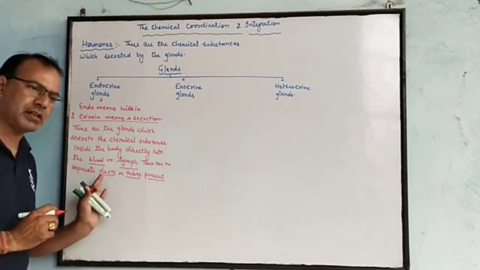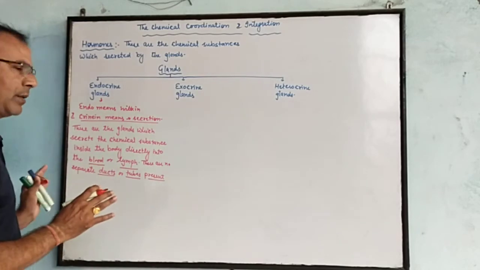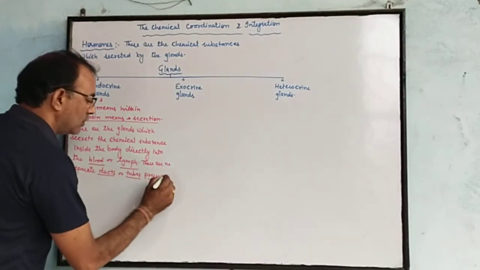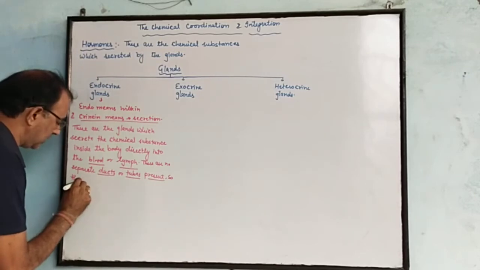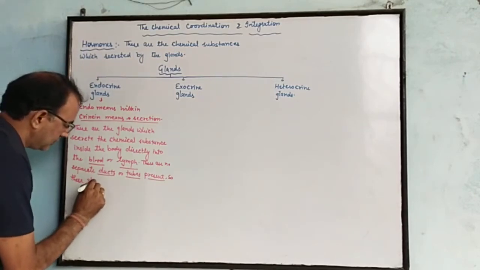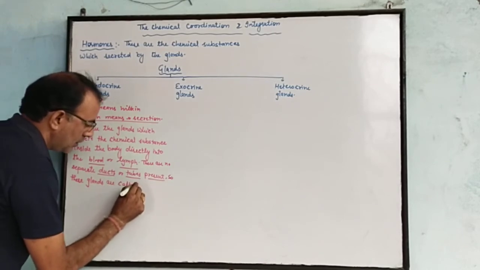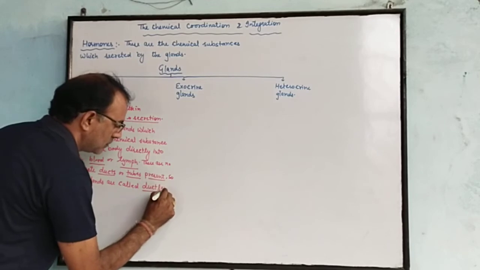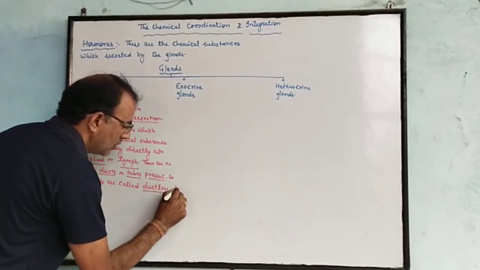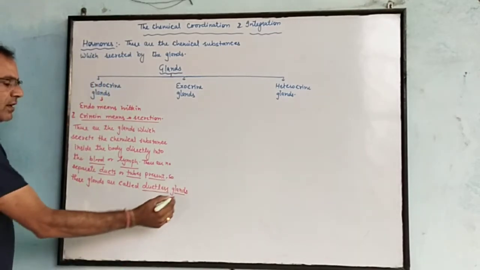They secrete the chemical substance directly into the blood vessels, and the blood takes it from one place to another. There is no duct present, so they are known as ductless glands.